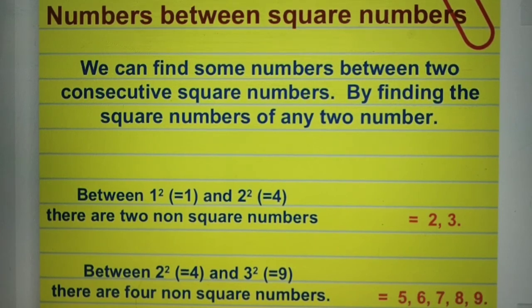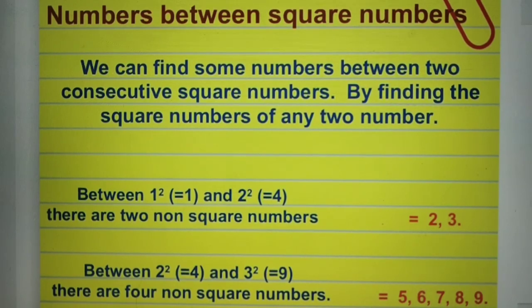So the formula is 2n. Here n acts as the first number, and 2n means 2 into 2, that is 4 numbers between the 2 square numbers. Similarly, here n is 1, so 2n means 2 non-square numbers between 2 square numbers. So in this way students, we find out more properties. After these properties you go through the complete video and understand the properties. Further we discuss more properties of the square numbers.